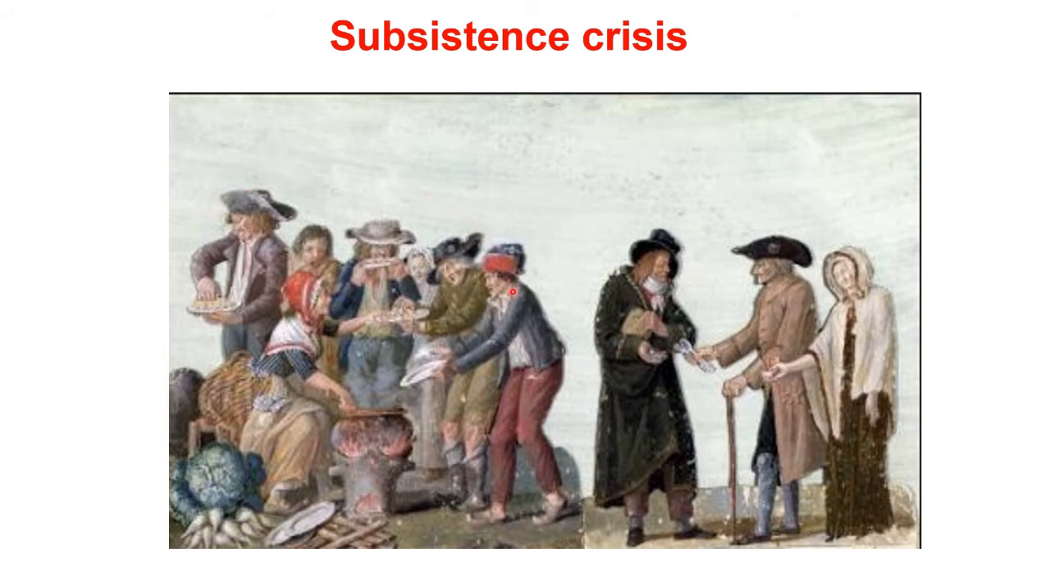The price of bread has gone up, and most workers were employed as laborers in workshops, and the wages that were paid to these laborers were very less. So the food grain production did not increase, the population increased, and the wages did not increase. Therefore, the gap between the rich and the poor increased. This led to a situation which we call the subsistence crisis.